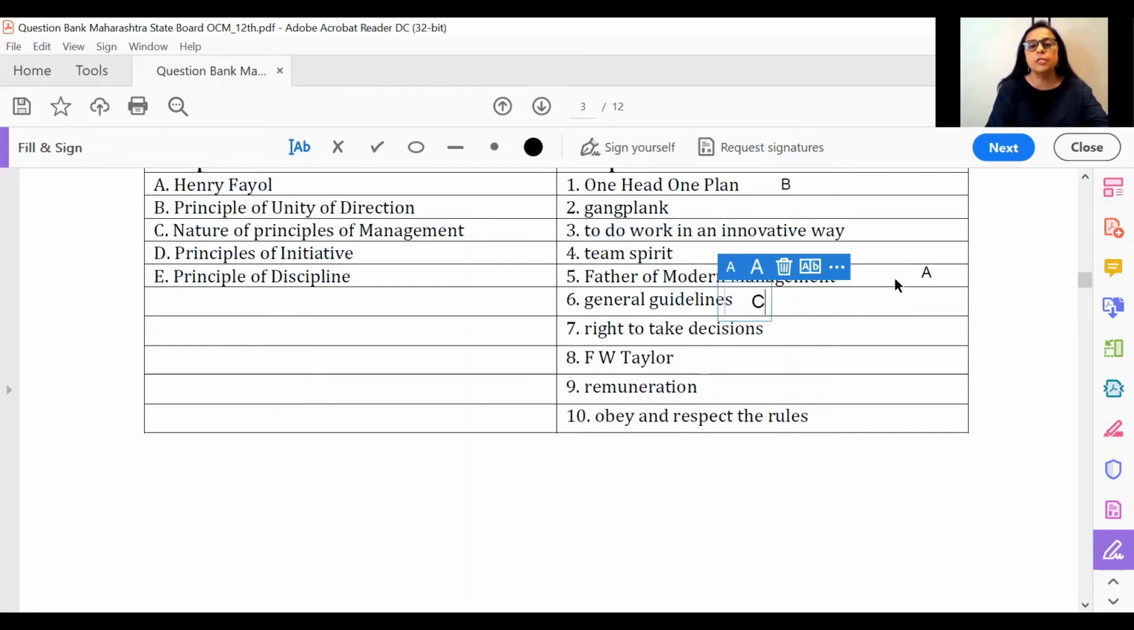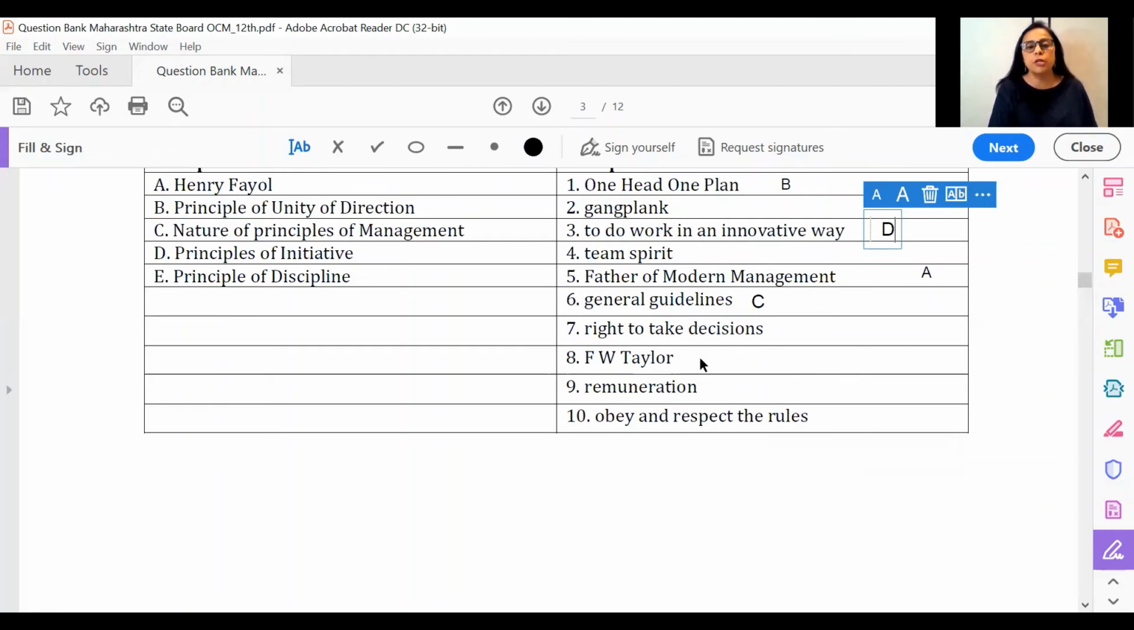If you see, initiative is nothing but to practice innovative ways. And so under innovative ways, your answer is D there. If you have principle of discipline, if you see what is left now, gangplank is again one of the principles of management. Scalar chain, team spirit is esprit de corps. Right to take decisions again is freedom of independence.